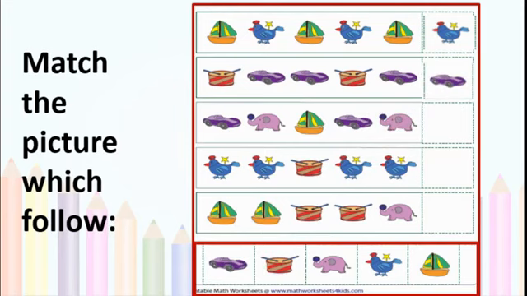Okay. Now here A, B, C. First a car is there, then an elephant, then a yacht. Again car, elephant, then what will come? Then the yacht picture should be there. Isn't it?